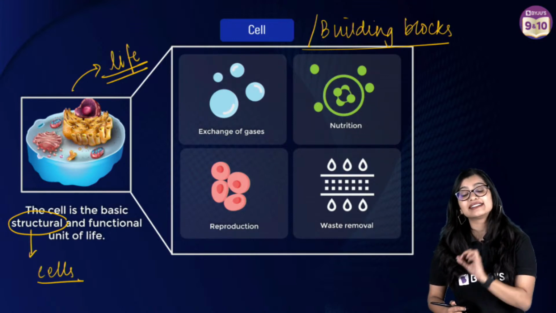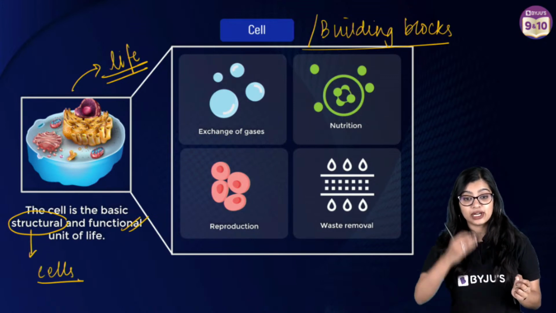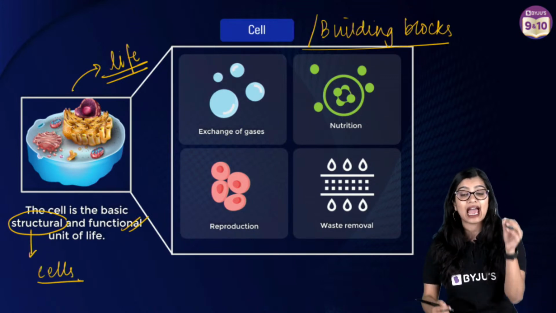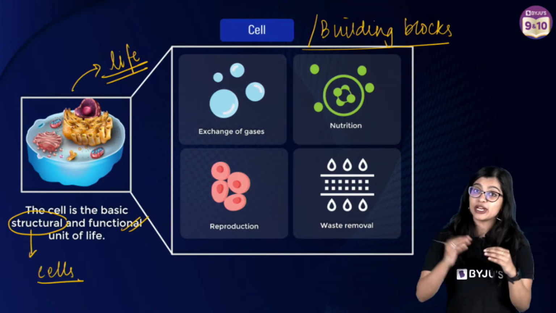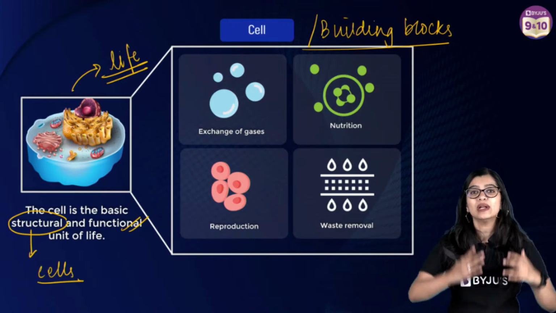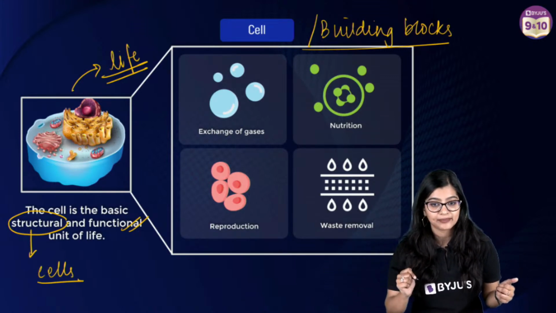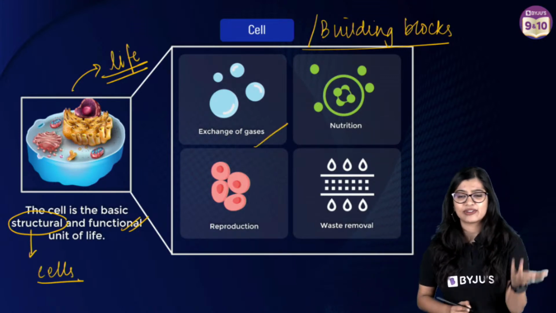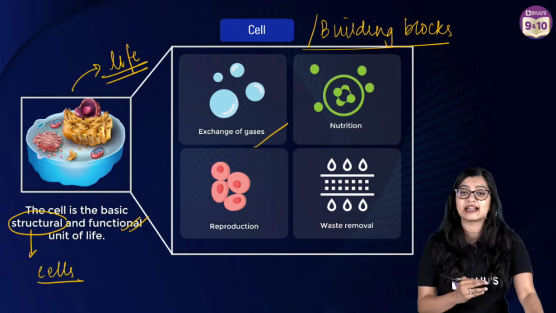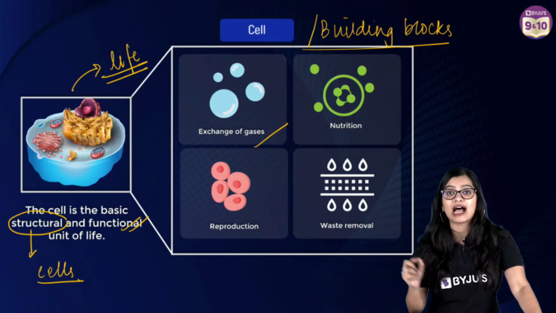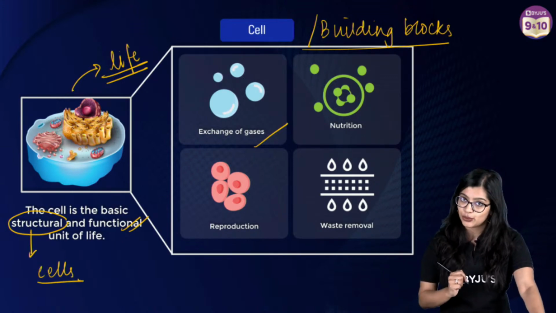And why do we say that it is the basic functional unit? Because each cell carries out important life activities. In your next grade, in 10th standard, you will learn about what those important life processes are, such as exchange of gases and nutrition. All of these are important functions that they carry out, which is why cells are known as the basic structural and functional unit.